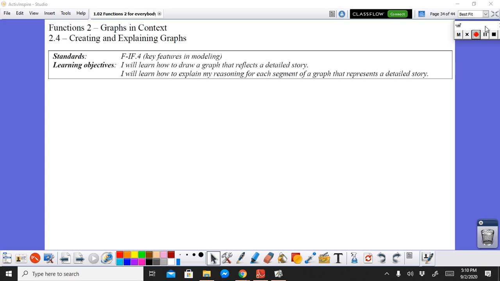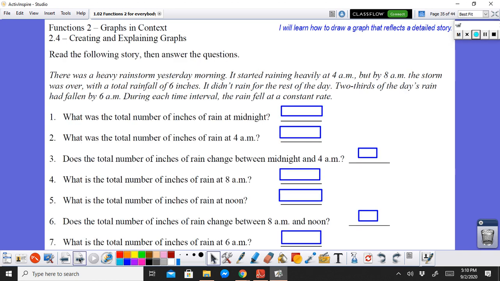So our learning objectives: we are learning how to draw a graph that reflects a detailed story. I will learn how to explain my reasoning for each segment of a graph that represents a detailed story. This lesson requires a lot of writing, but it is the only lesson that requires a lot of writing, and after that, they're just numbers and very limited words. So hang on there, and let's dive in.